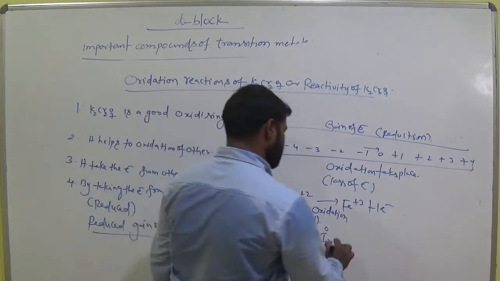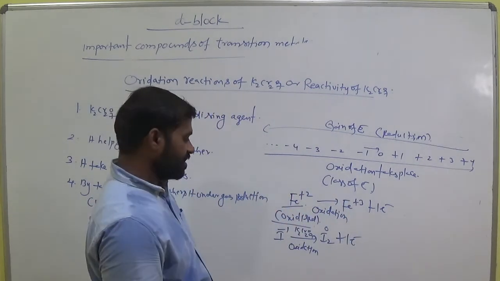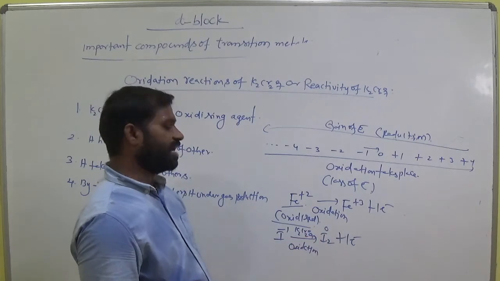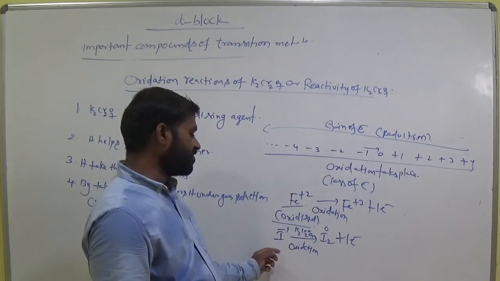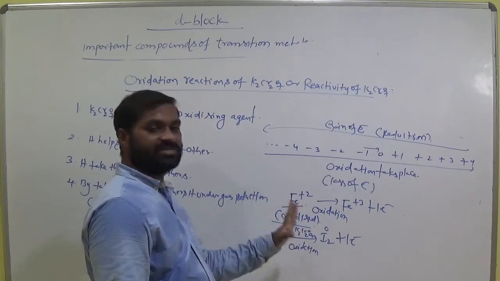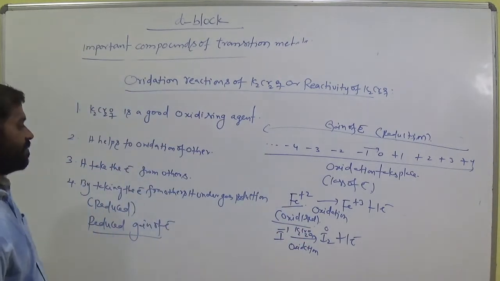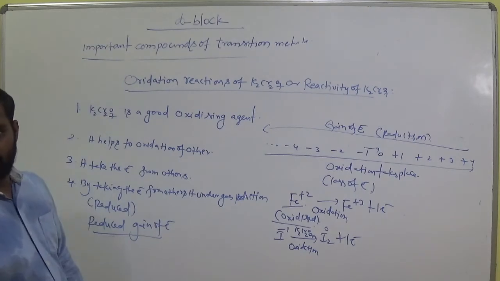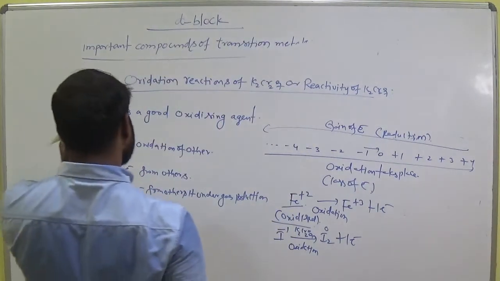I- becomes I2, that means it loses one electron, and that electron is gained by K2Cr2O7. So K2Cr2O7 removes the electron from here, so it is called a good oxidizing agent. Okay, clear? So let's see some important oxidation reactions here.